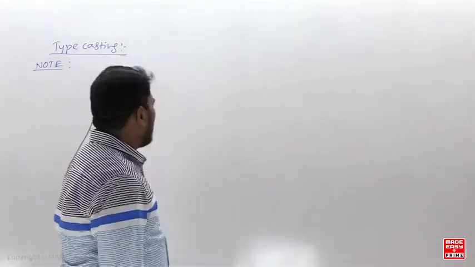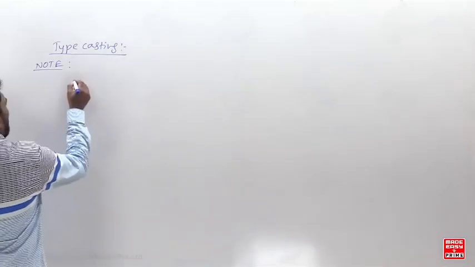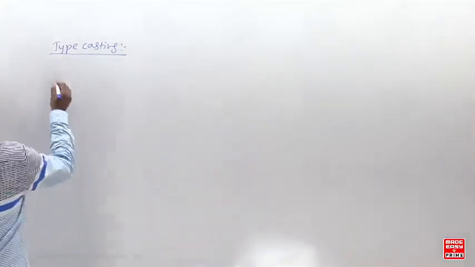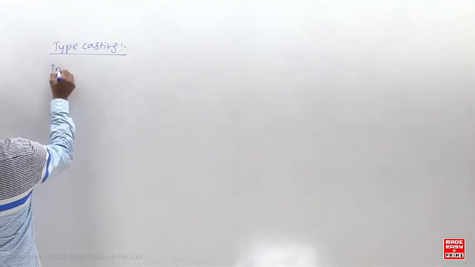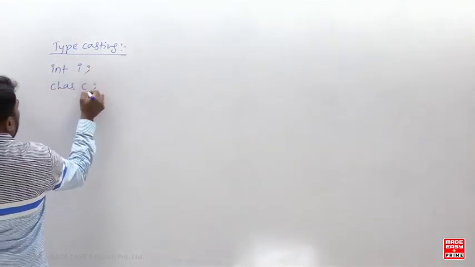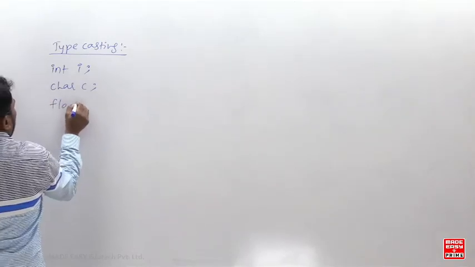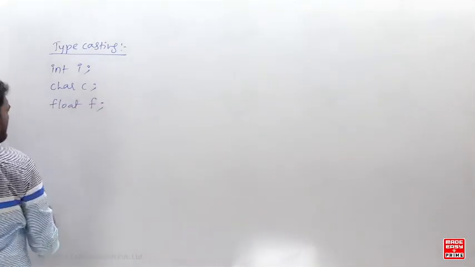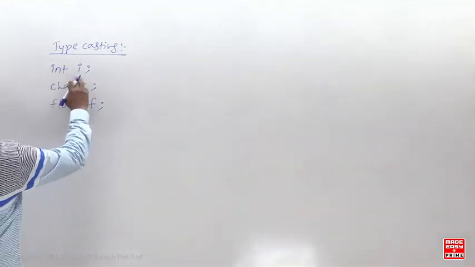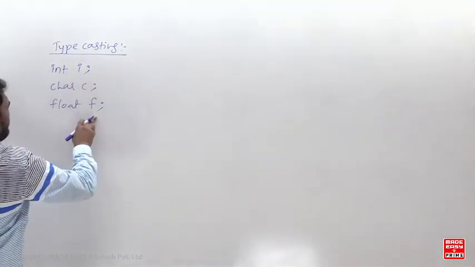What is the meaning of typecasting? You will understand in 1 minute. Just listen here. Let's say you are having some simple variables like this: integer I, character C and float F. So just copy this, write integer I, character C and float F.